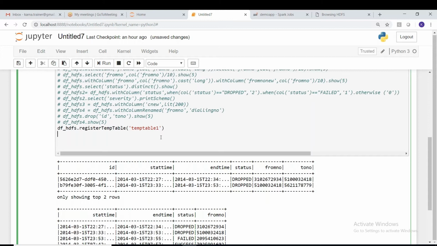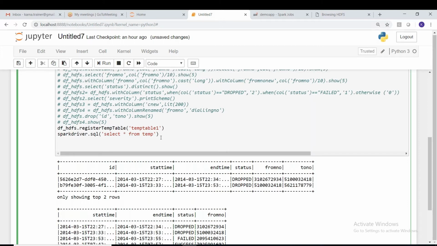If I want to apply a pure SQL statement on the table, it is very simple: spark driver dot sql. Use a function called sql, and write: select star from temp table one. This is a pure SQL statement. Then where status equal to drop or something.